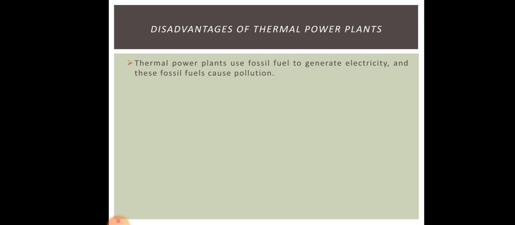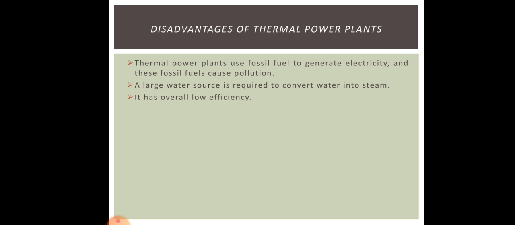Just now I have told you the disadvantages of fossil fuel, and in thermal power plant fossil fuels are used, so it causes pollution. A large water source is required to convert water into steam. Okay, so in thermal power plant steam is used, and for steam we need huge amount of water.